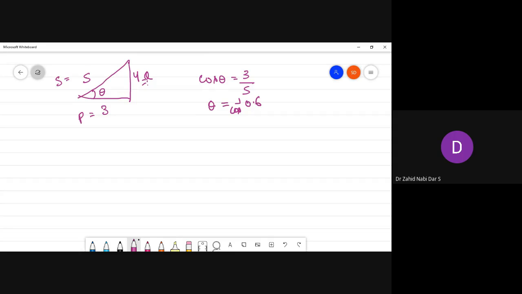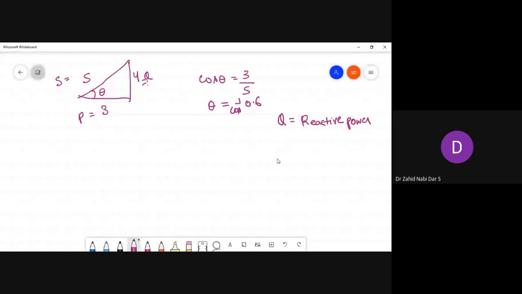Now what is this Q? We saw Q is called reactive power. What is it called? Reactive power. And how is this reactive power represented, just tell me.